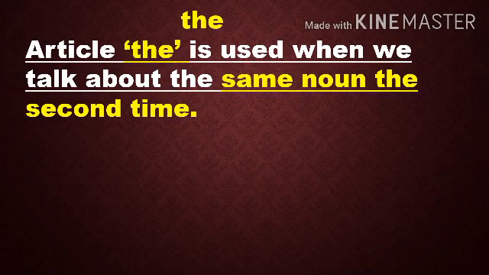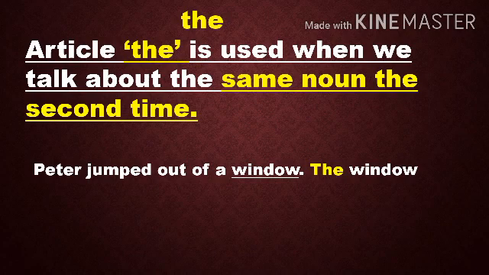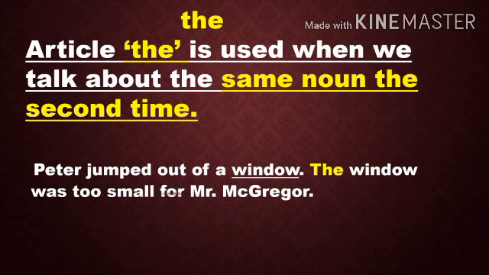Now, next one, the. Article the is used when we talk about the same noun the second time. Listen here. Peter jumped out of a window. That is the first sentence. Underlined word is window. The window was too small for Mr. McGregor. Window is repeated in the next sentence, so we use the window.